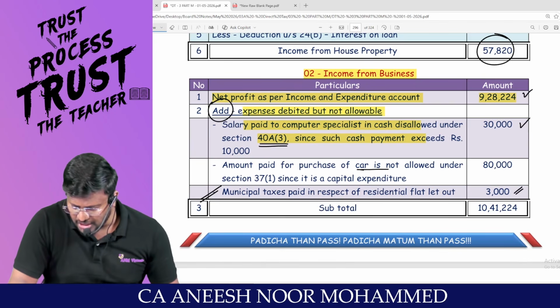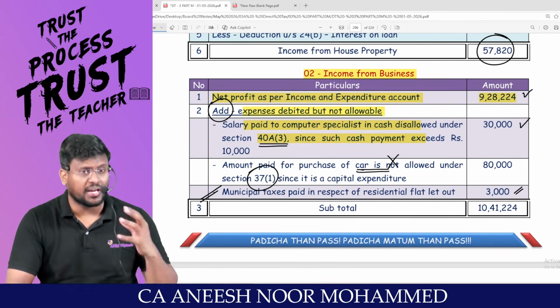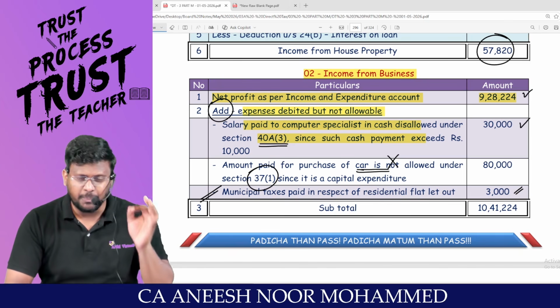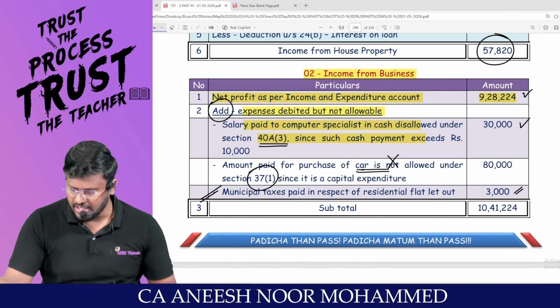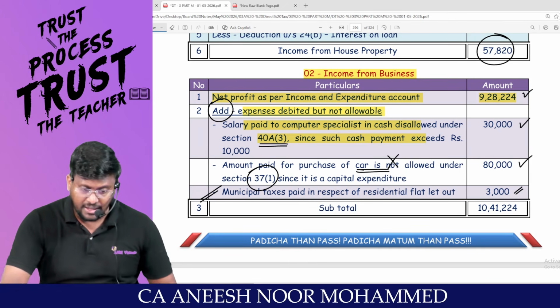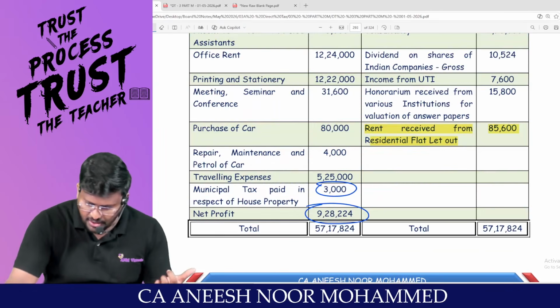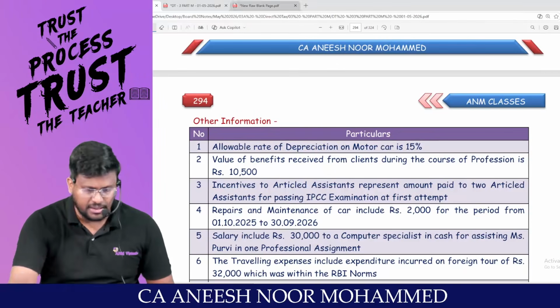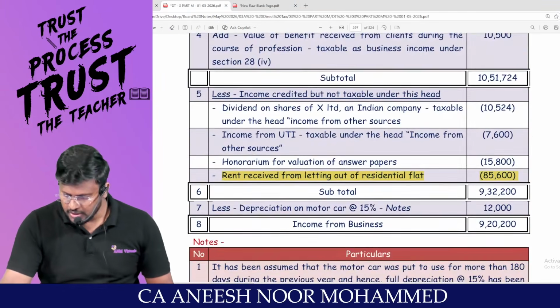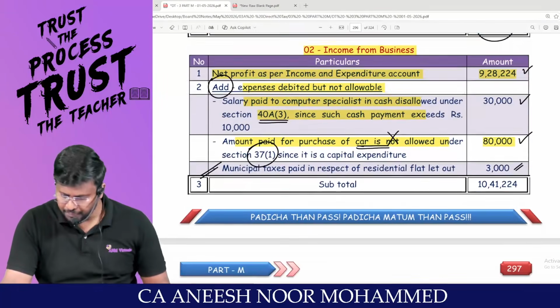Amount paid for purchase of car is not allowed because as per Section 37 only revenue expenditure is allowed, whereas purchase of car is a capital expenditure. Hence that 80,000 should be added back. But for that car, you are entitled to claim depreciation. So 80,000 into 15%, that's the rate they have set. 80,000 into 15% is 12,000. Don't forget to reduce it from the PGBP. Able to appreciate? That's it.